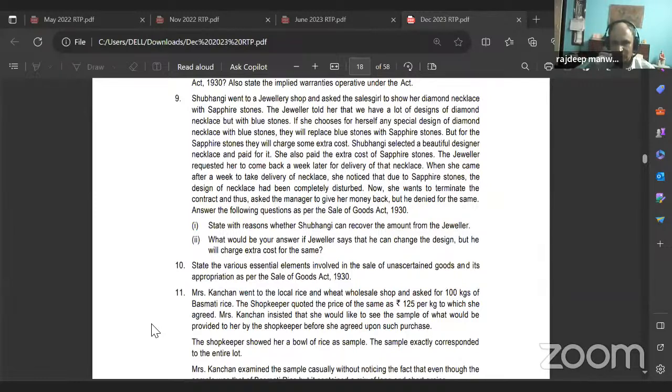Shubhangi went to a jewelry shop and asked the sales girl to show her diamond necklace with sapphire stones. Hey, sapphire is which color? Red? No, sir, kind of golden yellow. Because I didn't know, that's why I'm getting confused with the blue and sapphire. Sapphire is yellow color. Yes, sir, golden yellow kind of thing.